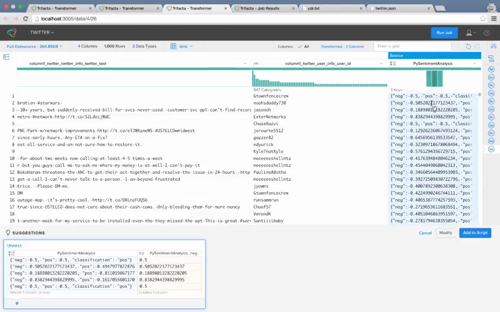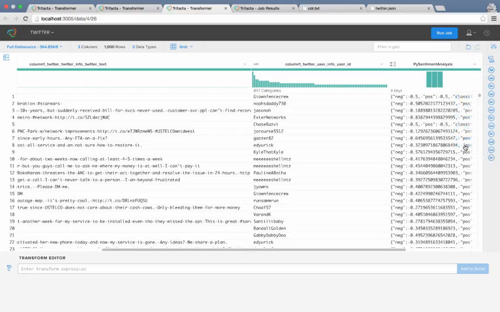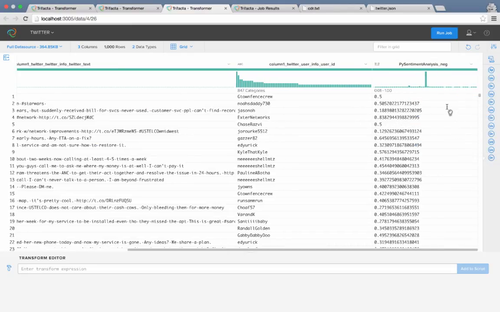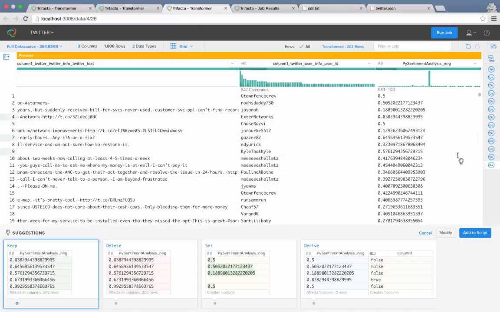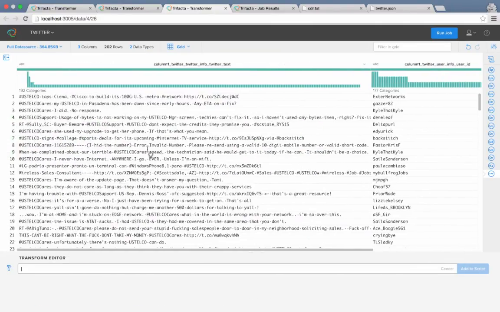I can click on the histogram on the negative value and only unnest this particular value pair from the object. I add it to the script and drop the Pi sentiment analysis column. I'll now brush over the long tail of negative values just to focus on the high negative sentiments, to keep those ones for my model. I add the keep suggestion from Trifacta to my script. Reading the comments, I can see that the comments are actually pretty negative. This information will be a great predictor to build my model.